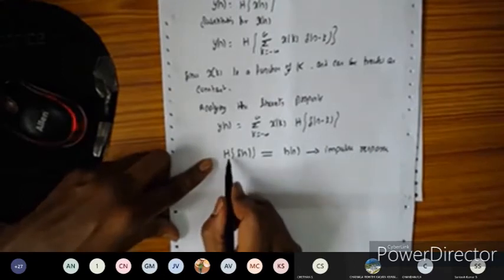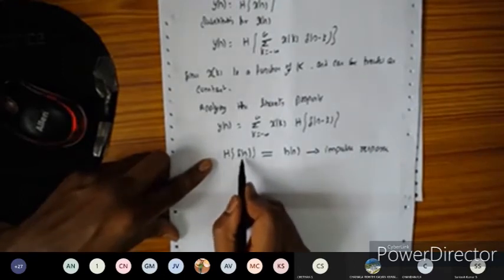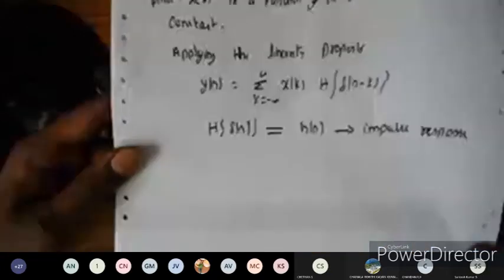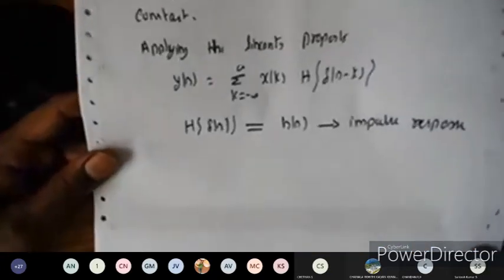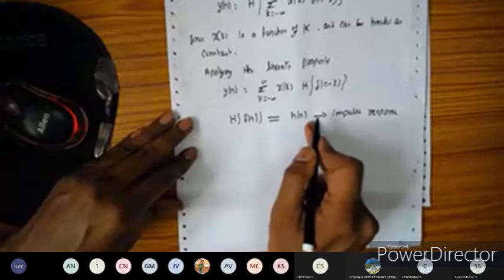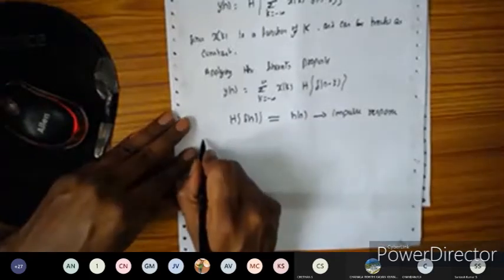Okay, so for the system, this is the LTI system. Delta of n is the input I am giving here, and the output you obtain is h of n, and that you call the impulse response. Okay, so done, right? Impulse response is the output of the system, and now we apply the time invariance property here.